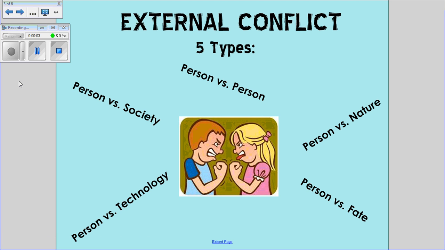External conflict is conflict that exists between a character and an outside force. There are 5 kinds of external conflict: person versus society, person versus nature, person versus technology, and person versus fate.